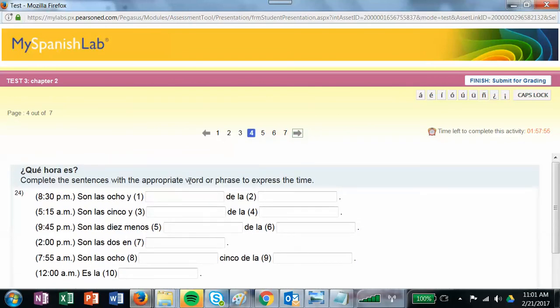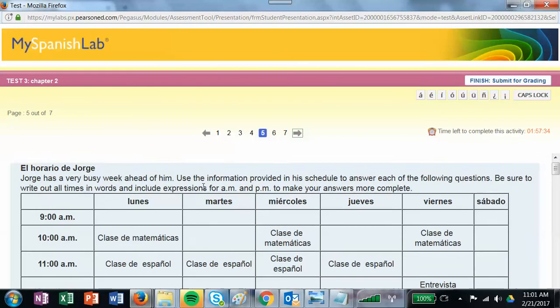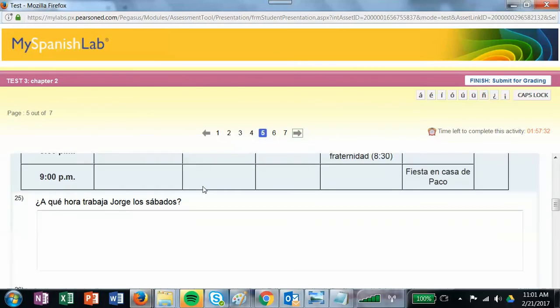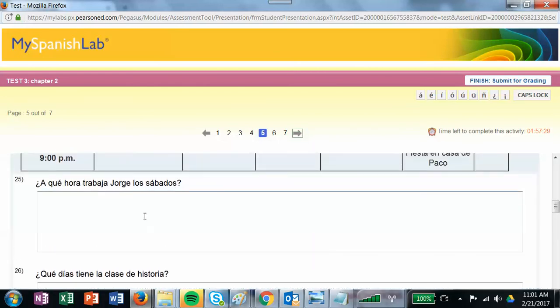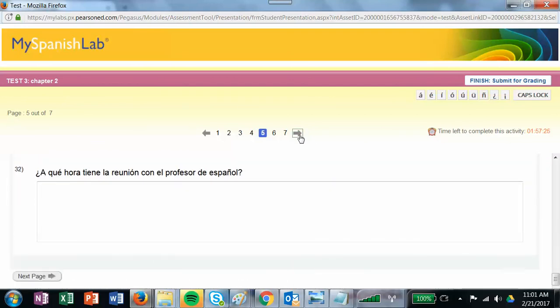Okay, here, complete the sentence with the appropriate word or phrase to express the time. So you're filling in part of the missing time and then also the time of day it is sometimes as well, okay? And remember down here that there's more than one way to say 12 a.m. Remember that that's also midnight, so be careful of that. Here you've got a school schedule for Jorge, so you'll pay attention to the school schedule and then you'll just answer the questions below based upon what you read in Spanish or based on what's in the chart.